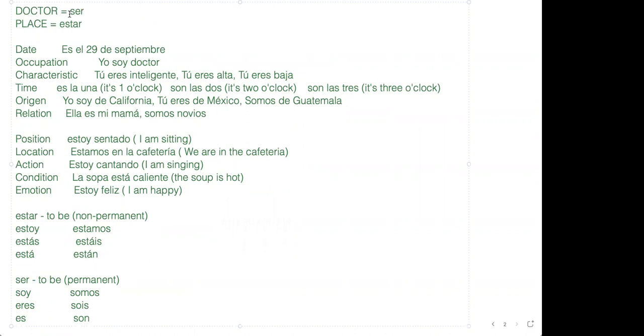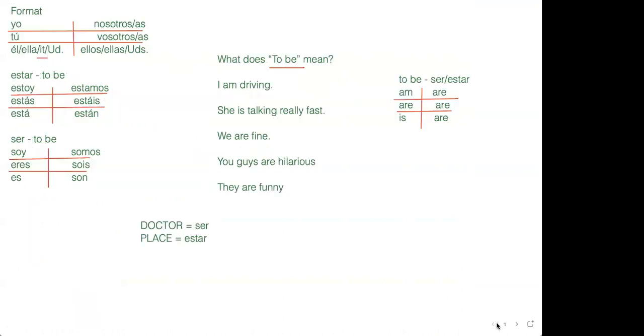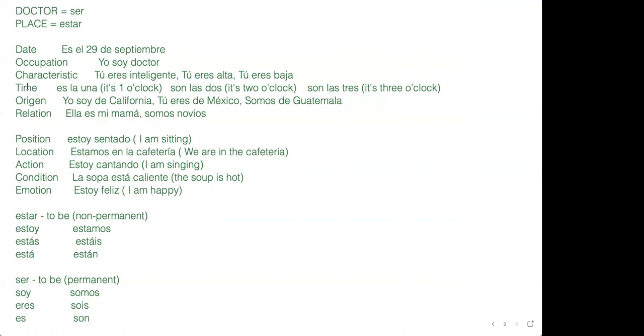So right here, DOCTOR, ser, PLACE, estar. DOCTOR stands for date, occupation, characteristic, time, origin, relation. The date, for whatever reason, we express using the verb ser. Es el 29 de septiembre. It is, see, there's it. Remember how it is right here, the lower left hand. Since we're using the verb ser, we say es. In English, we have to say it. It is. Es. We leave it out in Spanish. We simply say es. Es el 29 de septiembre. It is September 29th.